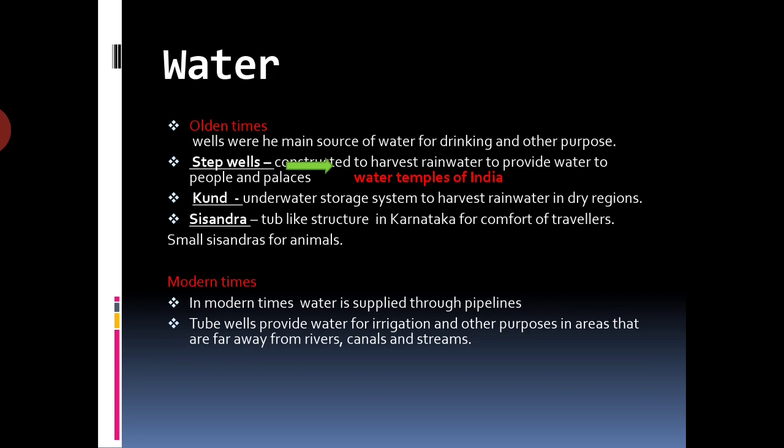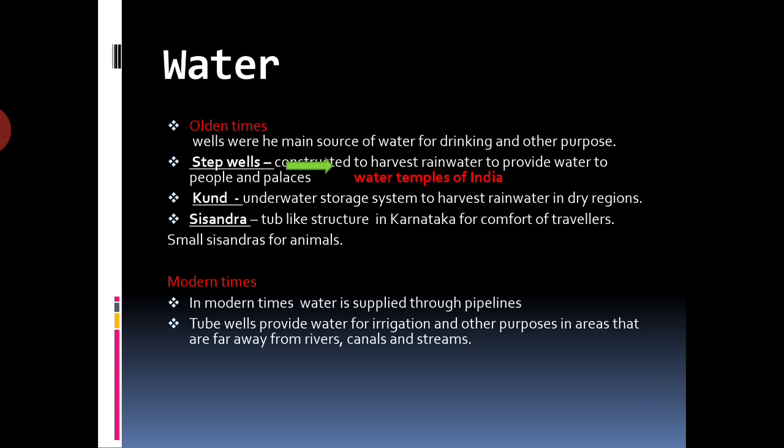So, mainly step wells are found in Gujarat and Rajasthan. And step wells are also called the water temples of India. Kund is an underground storage system to harvest rainwater in the dry region.